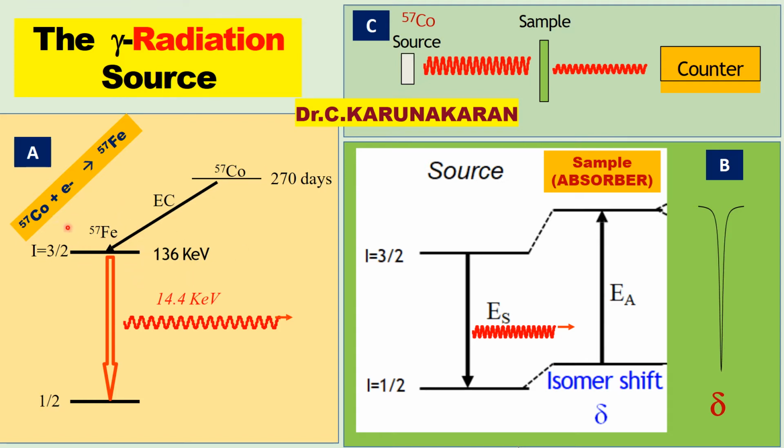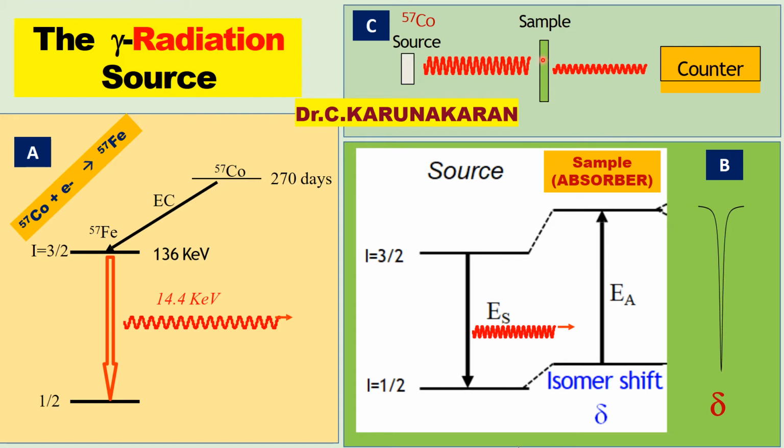It is in the excited state with spin I equal to 3/2. Now it goes to the ground state I equal to 1/2 by emitting the gamma ray with energy 14.4 kilo electron volt. Okay, this is the mechanism of emission of gamma ray from cobalt-57. Cobalt-57 is used as the source, and the source emits the gamma ray which is absorbed by the sample, again an iron sample.